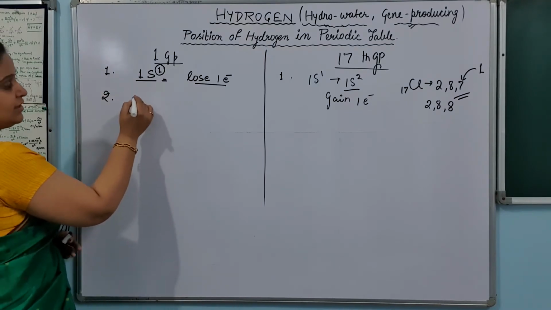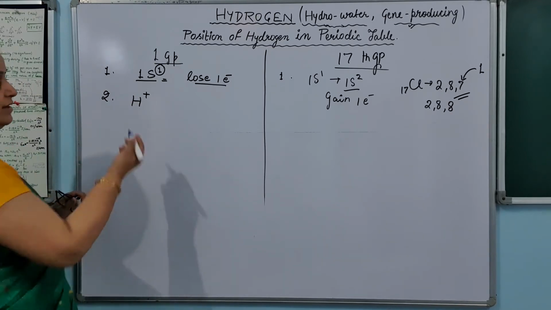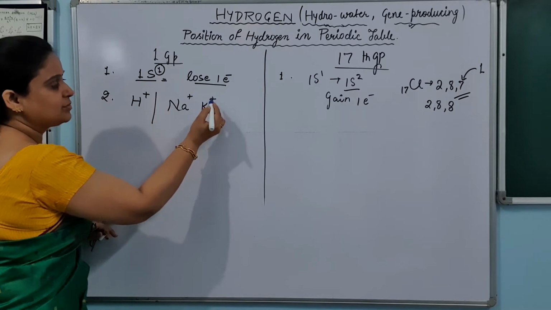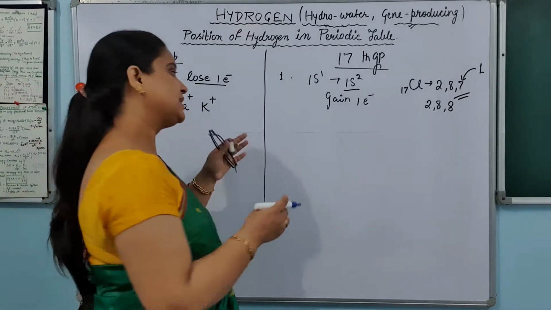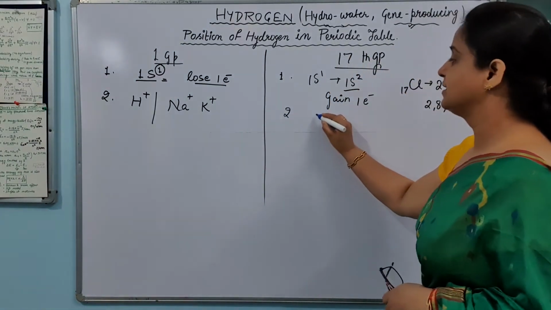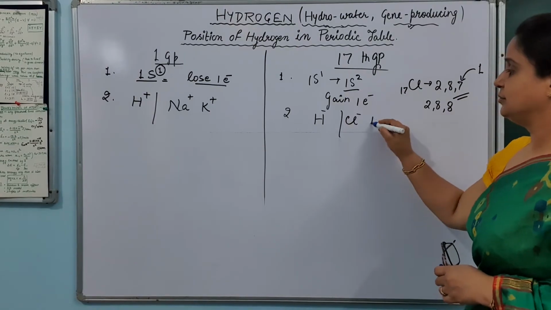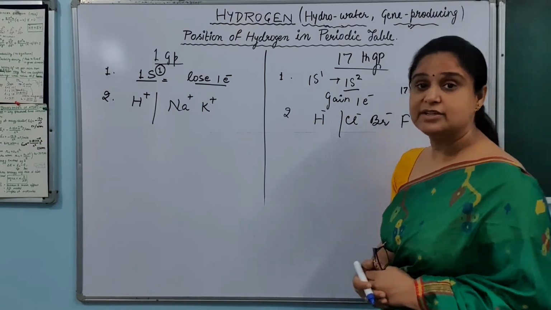And we know this also, that when hydrogen loses one electron, just like a first group element, it makes an H plus ion. How? Exactly like sodium plus, potassium plus kind of ions are formed. This hydrogen makes an H plus ion. But in the same way, here also it makes an H minus ion, just like Cl minus, Br minus, F minus. So this is the similarity with the 17th group also.